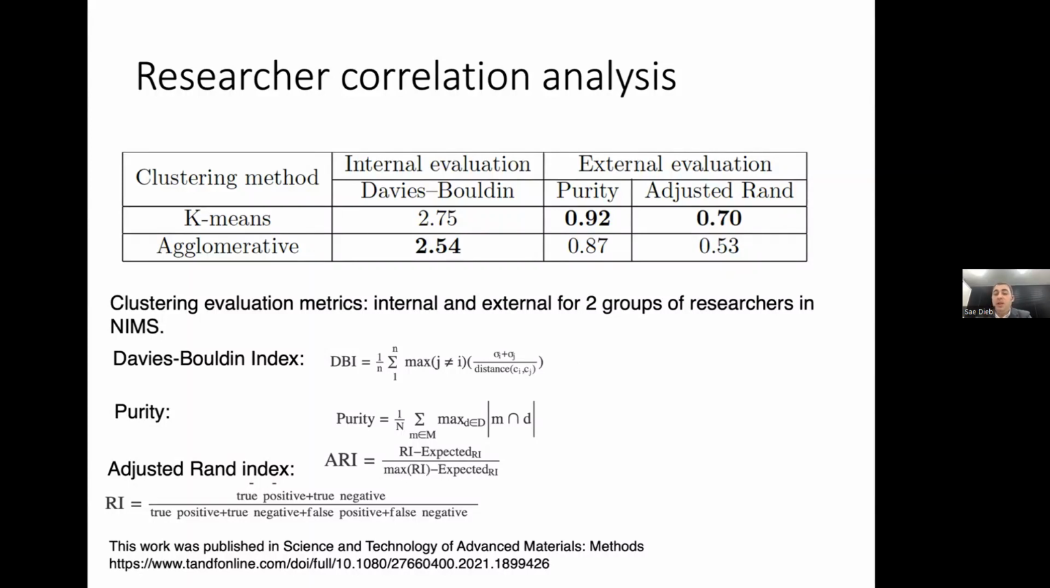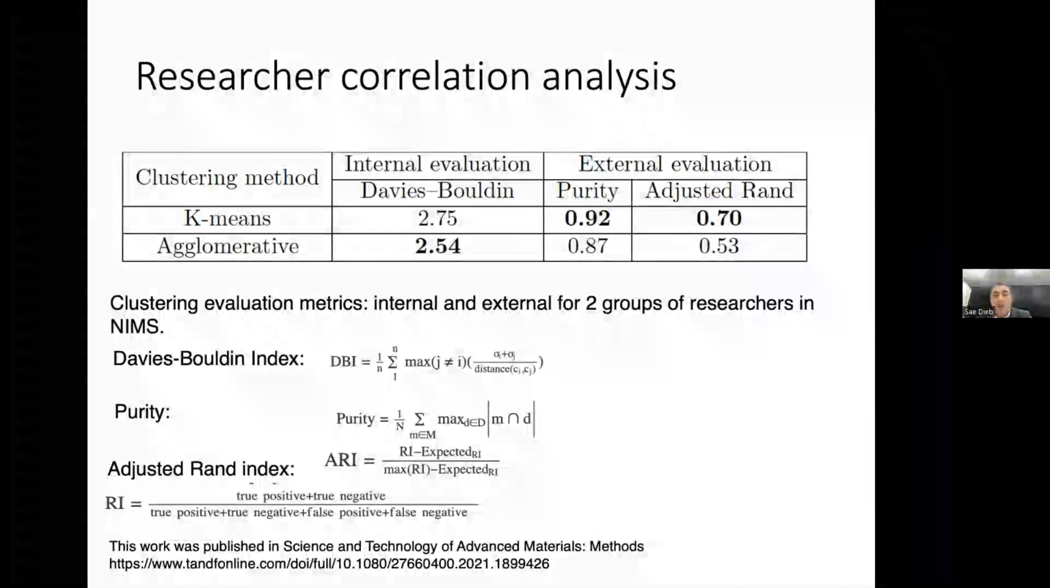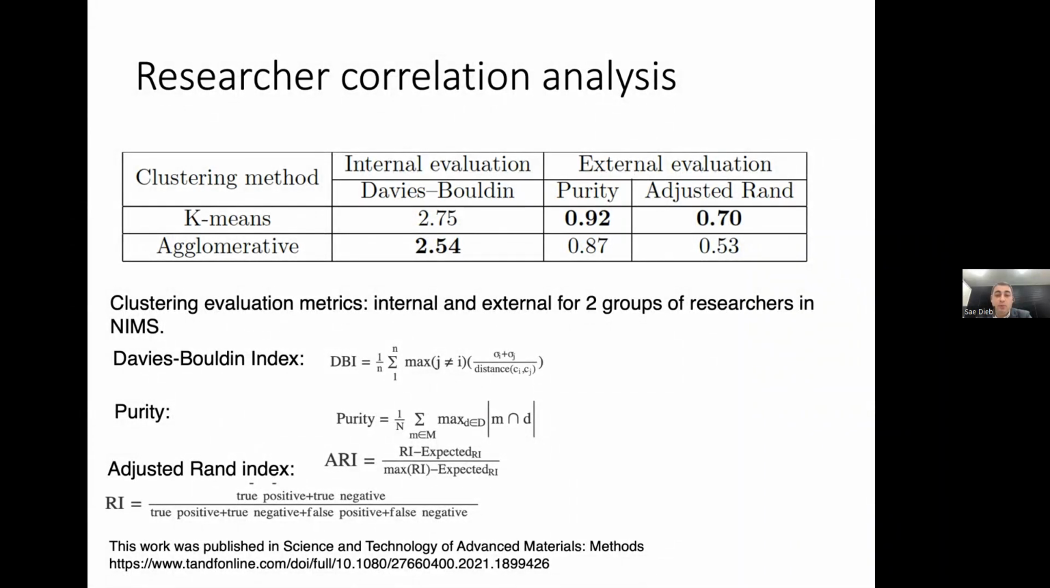And then for external evaluation, we compare our result to the ground truth that we know about these people, about where they belong. Then we use the purity and the adjusted Rand index. The purity represents the likelihood that a single cluster contains a single class. We can see that the purity was 0.92, which is quite high.